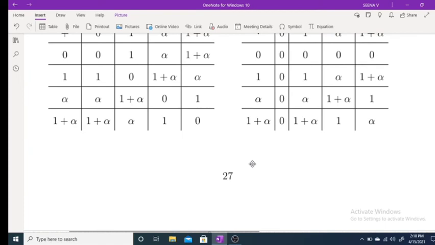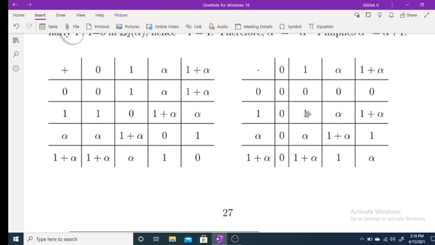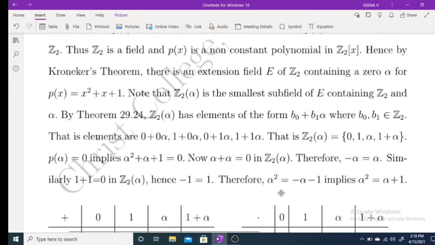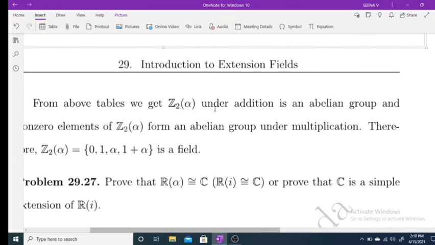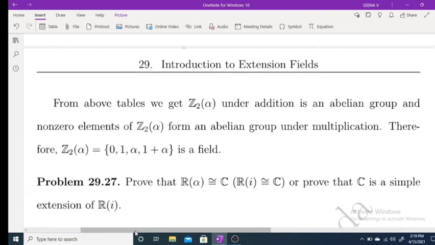Also, an inverse exists for every non-zero element: the inverse of alpha is 1 plus alpha. Therefore an inverse exists for every non-zero element, so Z2(alpha) is a field. From the table, Z2(alpha) is an abelian group under addition, and the non-zero elements of Z2(alpha) form an abelian group under multiplication. Therefore, Z2(alpha) is a field.